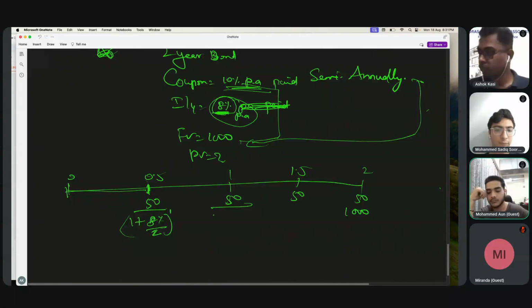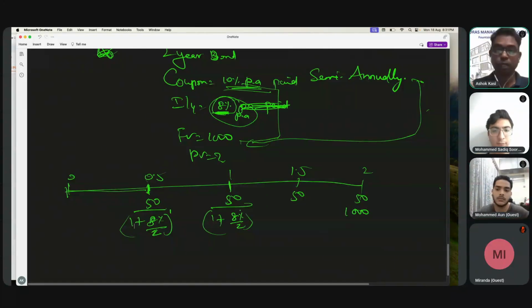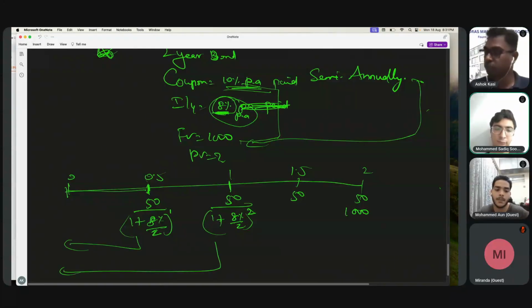Can you try now for the second one? Same, you'll take 4% only, because the period is the same. Now this is 1 year away. So this 4 percent is happening 2 times now. So it is raised to 2. That is the logic, the power is the number of installments. So this is 1 and this is 2 times 4 percent, 2 times we are discounting.